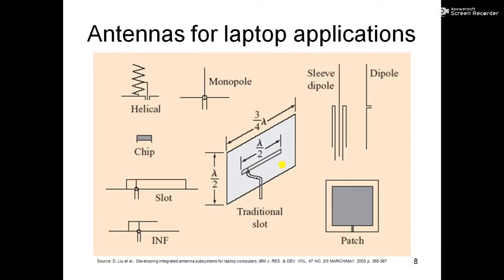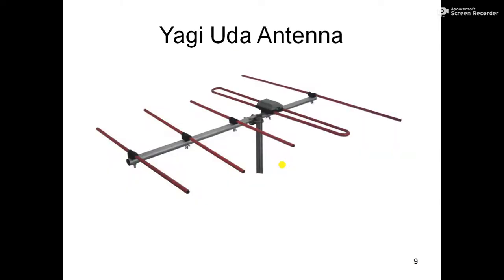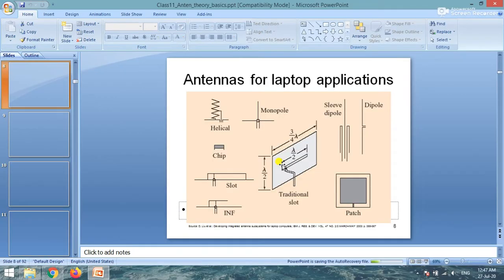Okay, so let's talk about monopoles. These are the type of antenna actually. So we talk about monopole antenna. The monopole antenna is the most common antenna.